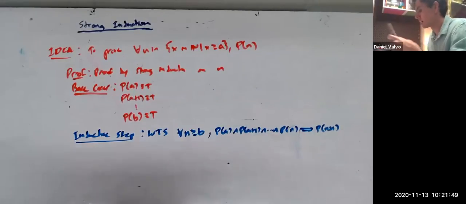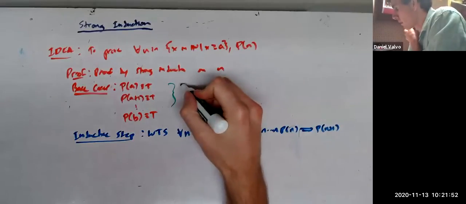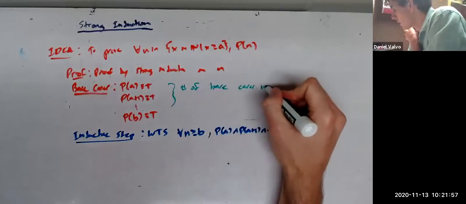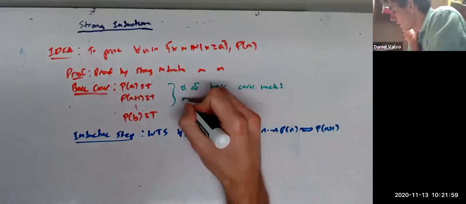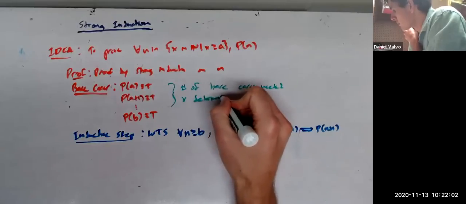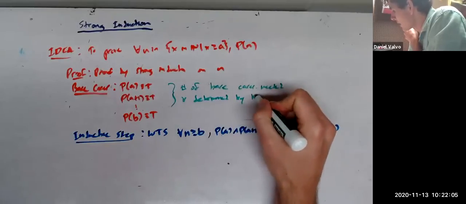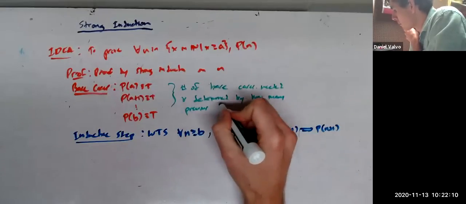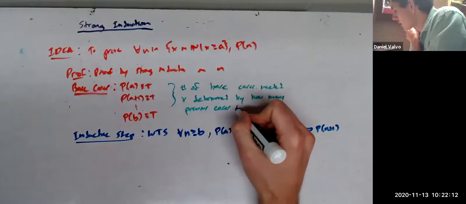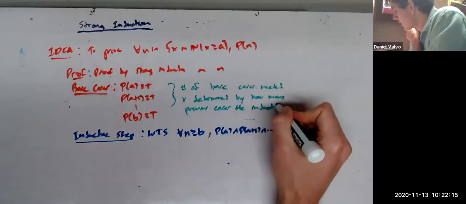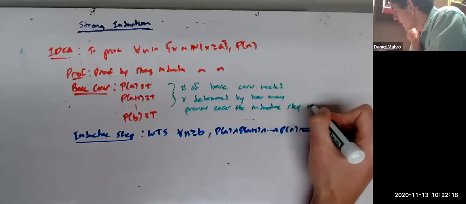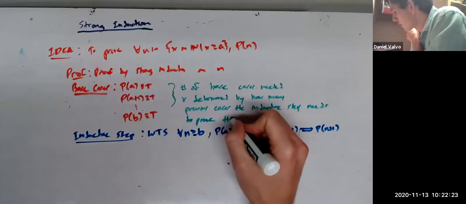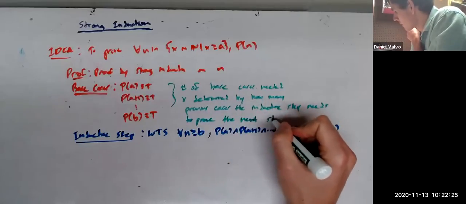And it all comes down to how many previous steps you need to use in the inductive step. So I'll write that right here. The number of base cases needed is determined by how many previous cases the inductive step needs to prove the next step.